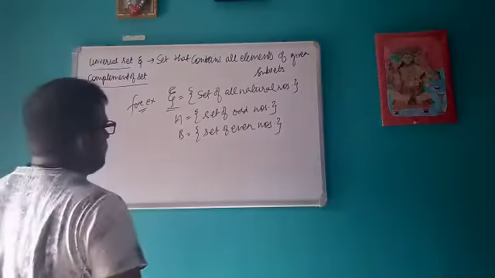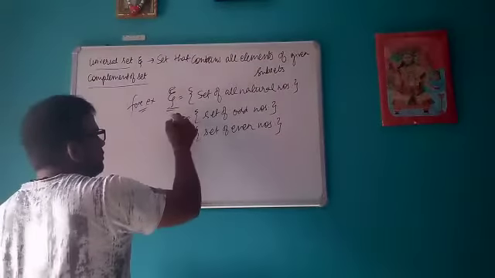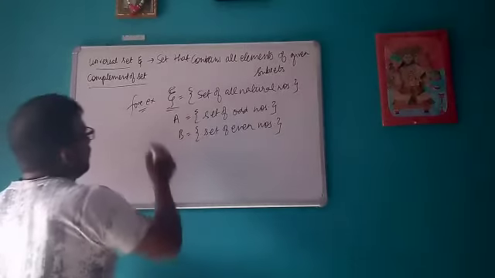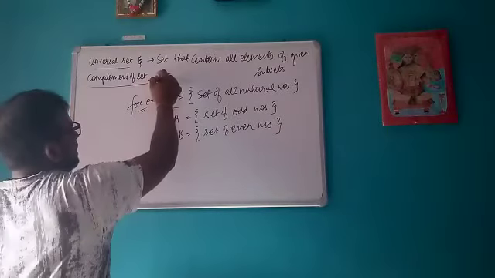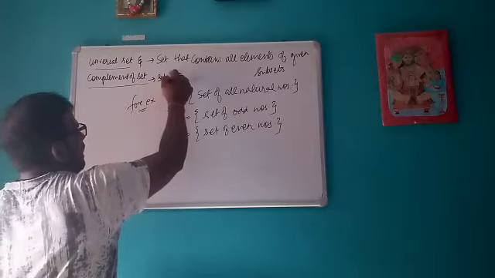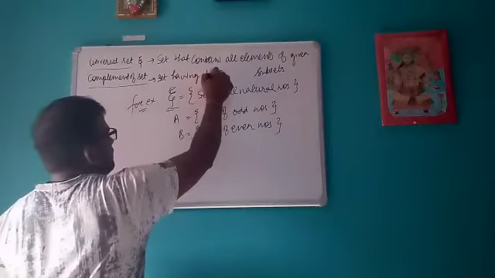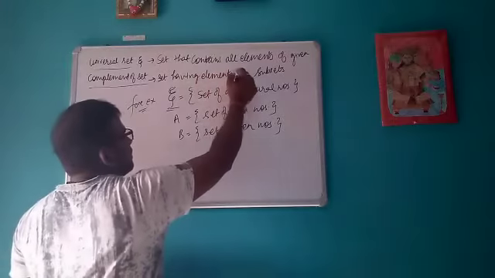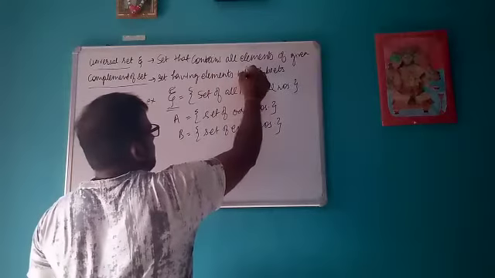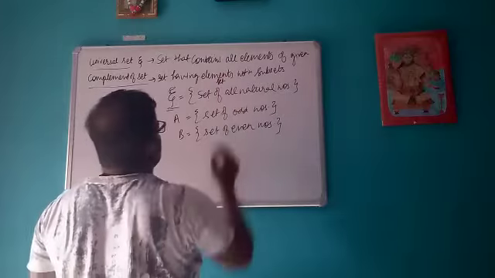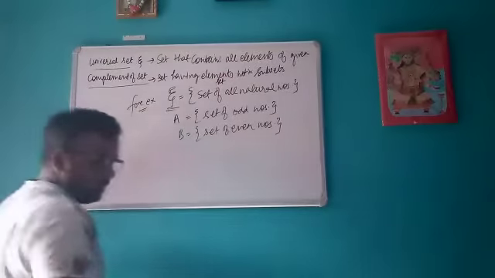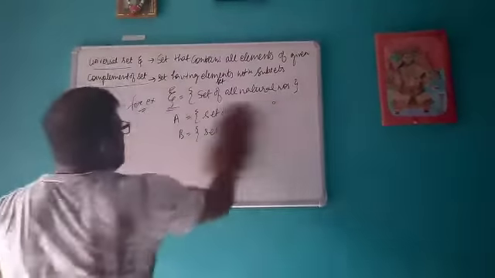Next is complement of the set. Okay, so complement of the set is set having elements not in set. For example, let's take one example.